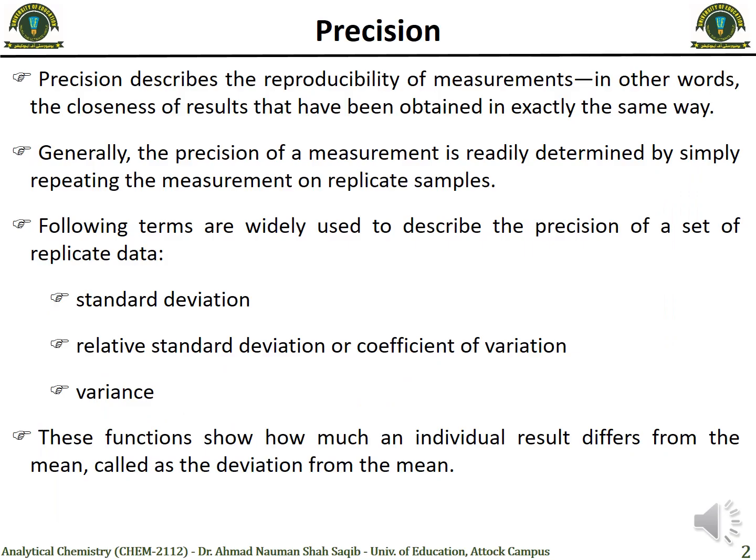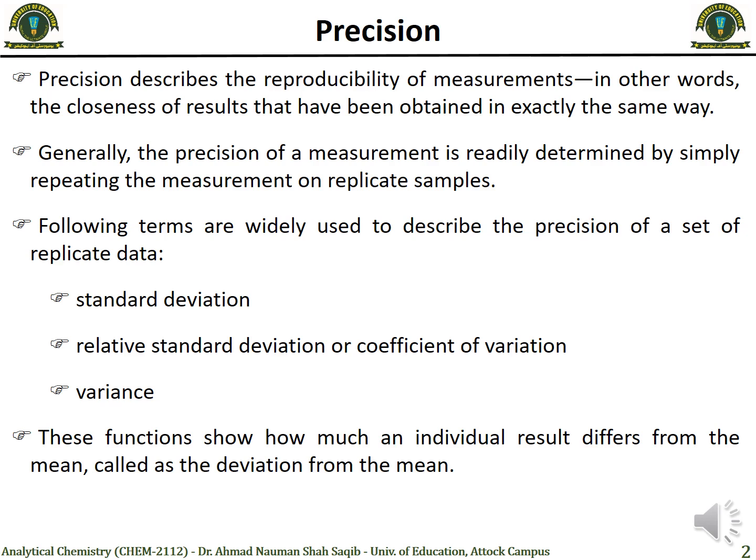The parameter which we are going to study today is precision. So what is precision? Precision is the closeness of results that have been obtained in exactly the same way, which means it is the reproducibility of the measurement. In simple words, you do an experiment, for example you do 5 replicates, and then you have to see how reproducible they are. You are doing the experiment 5 times, so you will get 5 different values, and they should be very close to each other because you are following the same procedure.